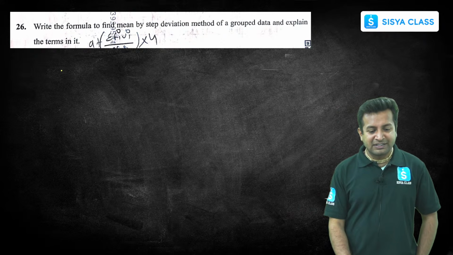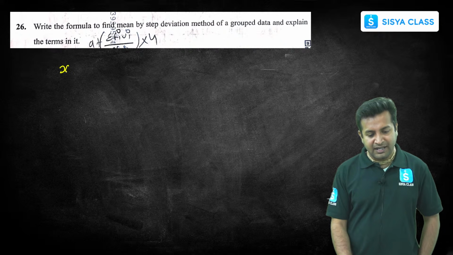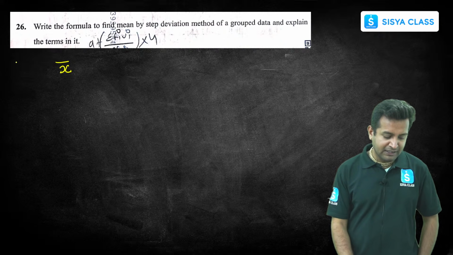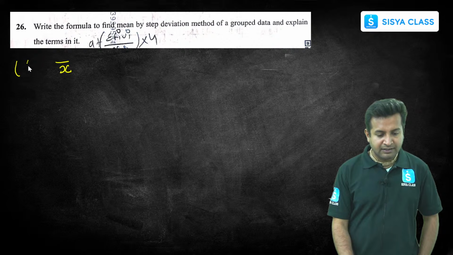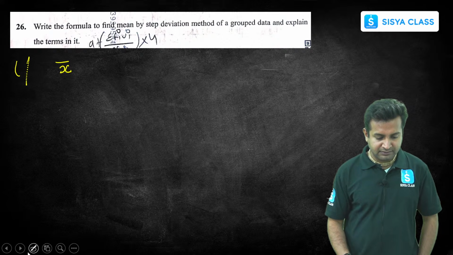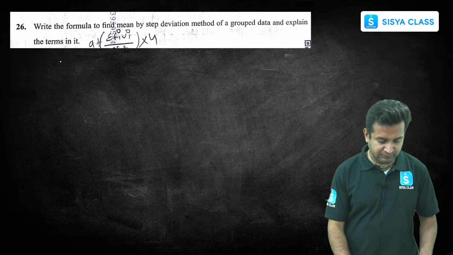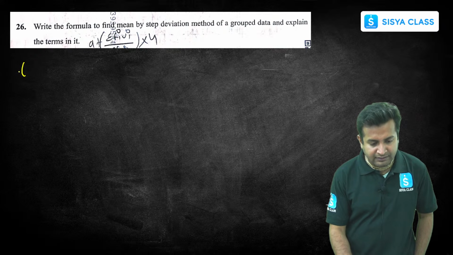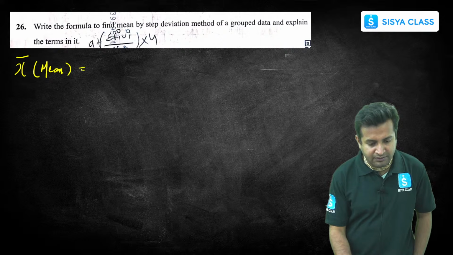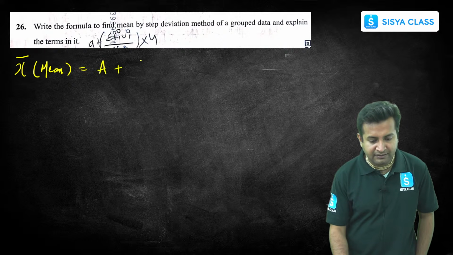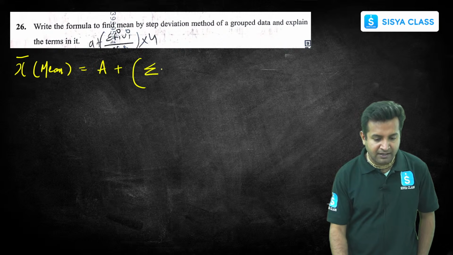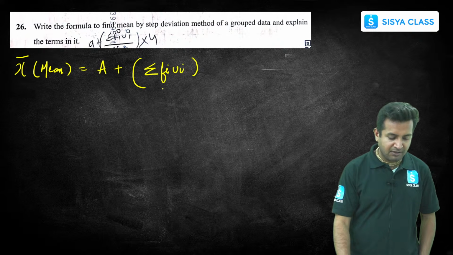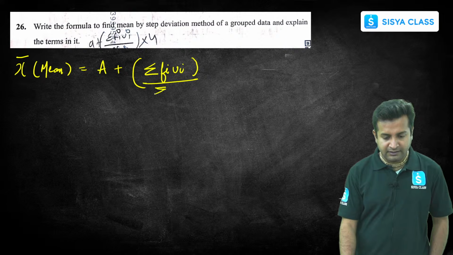So what is the thing? We know x bar, which is nothing but the mean, right? So basically x bar, which is the mean, is equal to a plus summation of fi ui upon summation of fi, right?